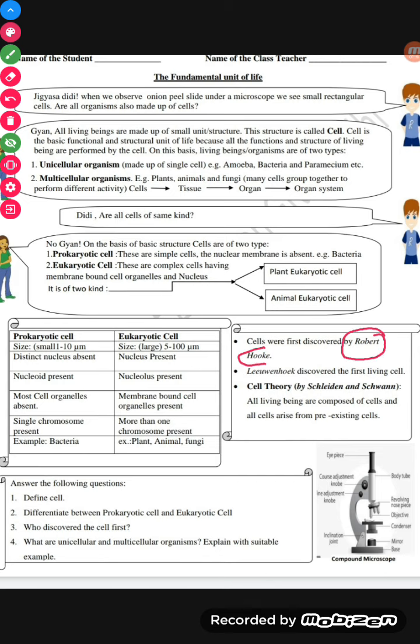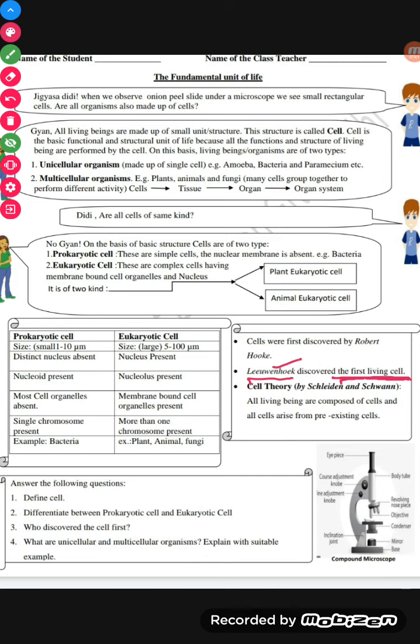Robert Hooke was a scientist who discovered the cell, the first time anyone discovered the cell. If you have a question like who discovered the cell, then the name is Robert Hooke. And Leeuwenhoek discovered the first living cell.